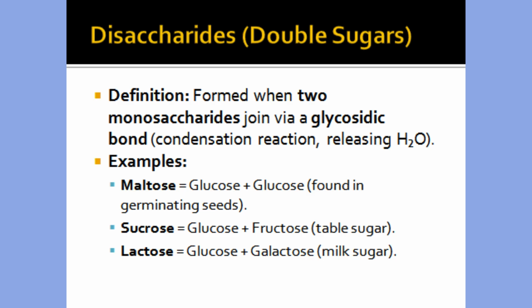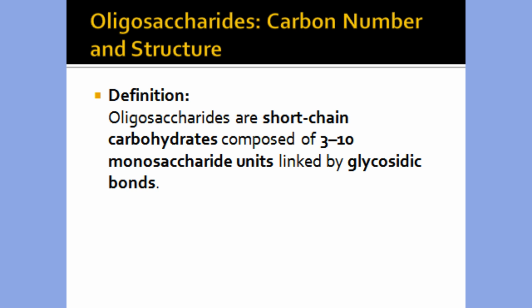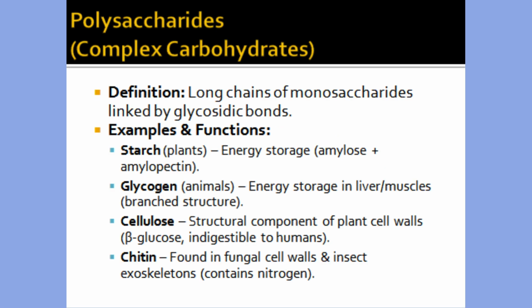Disaccharides are formed by two monomers or units joined by a glycosidic bond through a condensation reaction. Examples: maltose is formed when two glucose molecules combine together. Sucrose, glucose plus fructose. Lactose, glucose plus galactose. Oligosaccharides are carbohydrates composed of a short chain of 2 to 10 monosaccharides, simple sugars, linked together. They are a type of saccharide polymer, found in various foods, and can function as prebiotics in the gut.